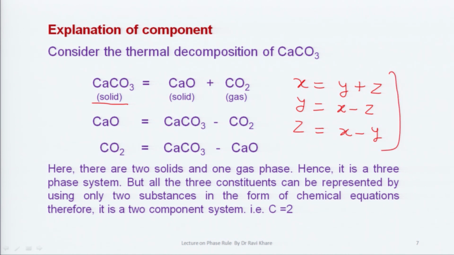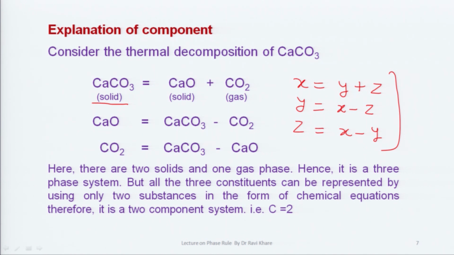We can write x equal to y plus z, y is equal to x minus z, and z is equal to x minus y. The meaning of all the equations is the same, there is no difference. This is simple mathematics. Similarly, you can see here x, y, z are there, and we can represent x in terms of y plus z, y as x minus z, and z in terms of x minus y.